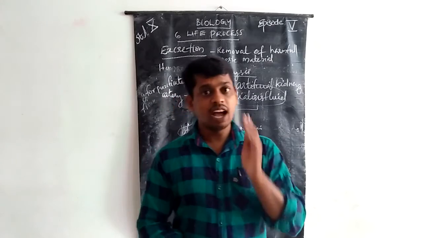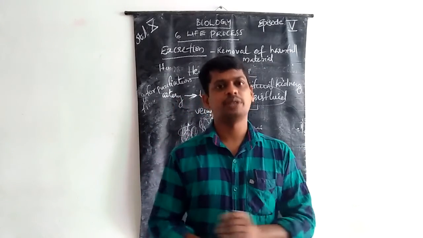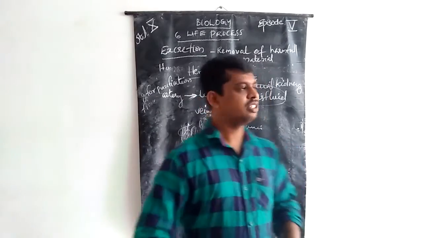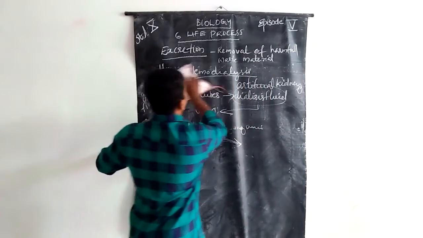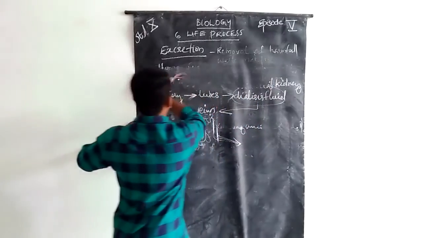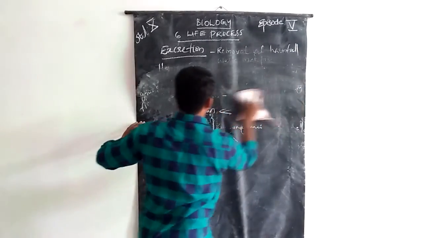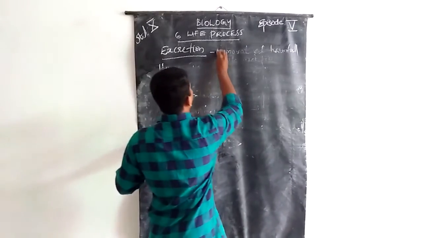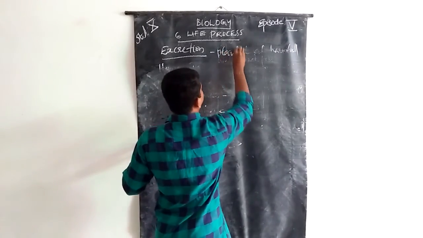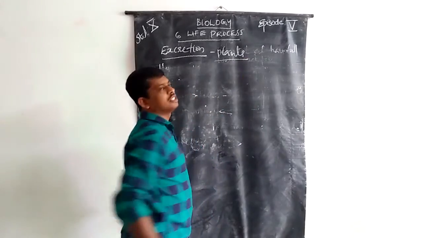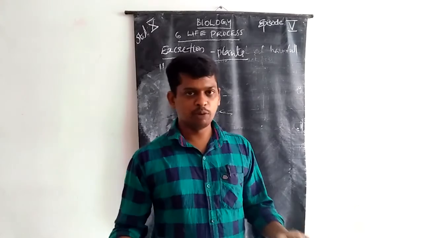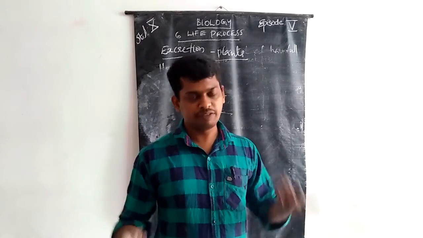The last point of our chapter is excretion in plants. We know excretion is the removal of harmful waste materials from the body.